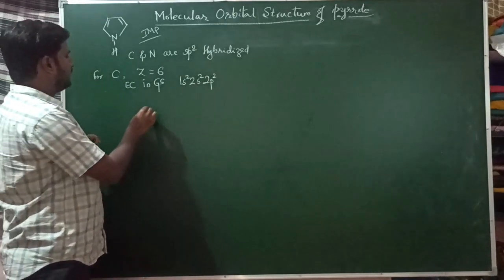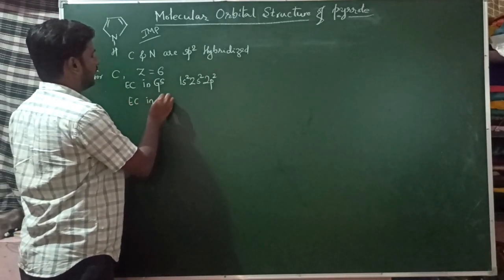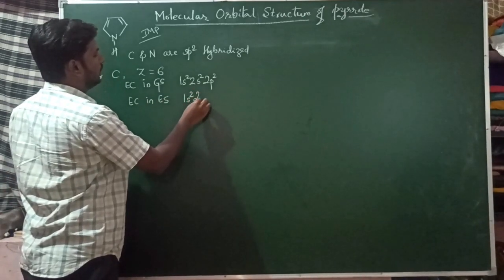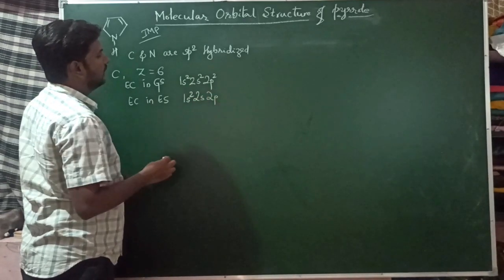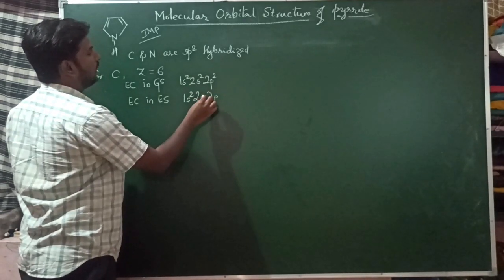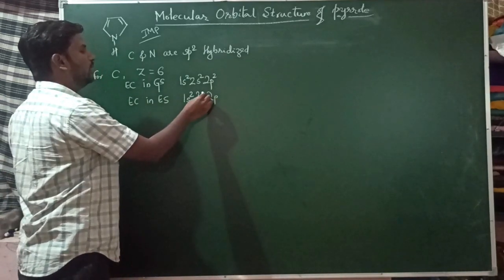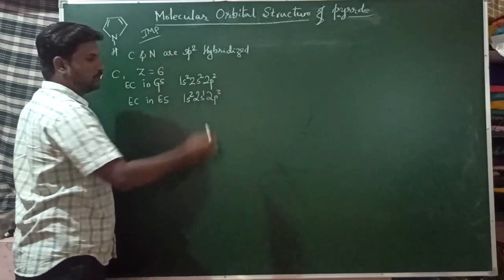In the excited state, one of the 2s electrons shifts to the higher energy 2p orbital, so it becomes 1s2, 2s1 and 2p3.